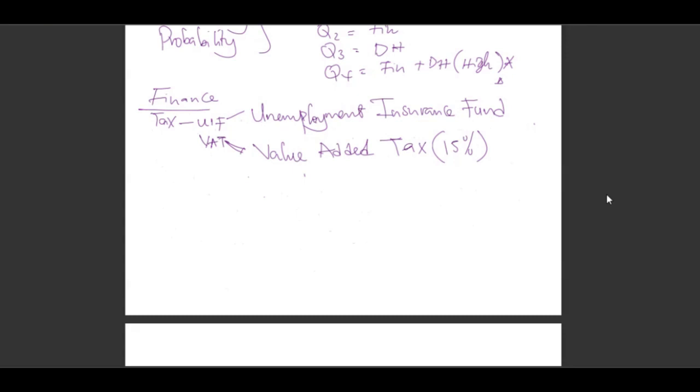Then Unemployment Insurance Fund is at 1%. That's on your pay slip as an employee. Then the employer also adds on 1%. So the total UIF is 2%. But the personal UIF is 1%.